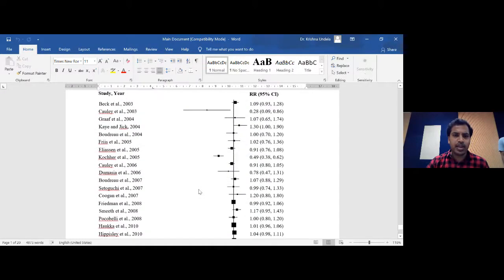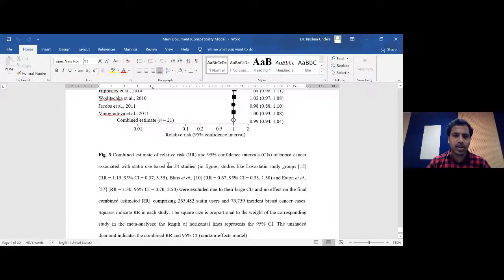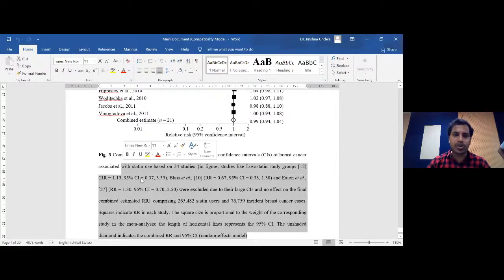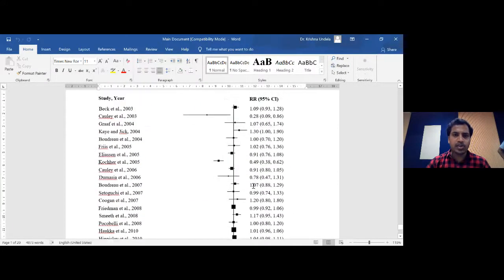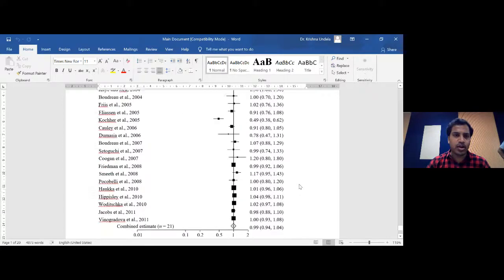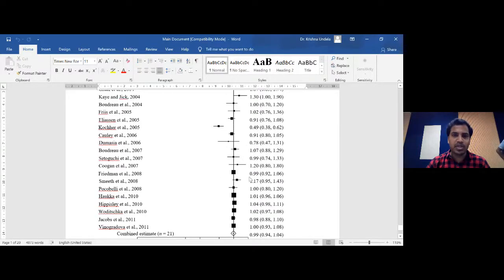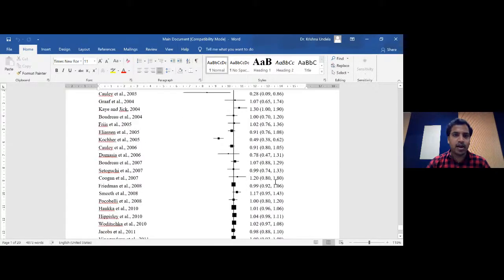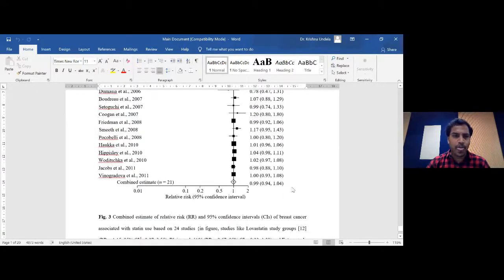In another description we clearly mention that we have taken the relative risk and confidence intervals out of 24 studies, and also we have given some of the other information which we feel is more important to keep under the description. So as much as possible, you can give all the information so it will be very clear for the audience. And this is the particular forest plot. I'm sure you feel there's a difference between this forest plot and the forest plot you have seen in Review Manager, because this one we have taken from Stata. So it looks like this, but it may be different from what we get from Review Manager.